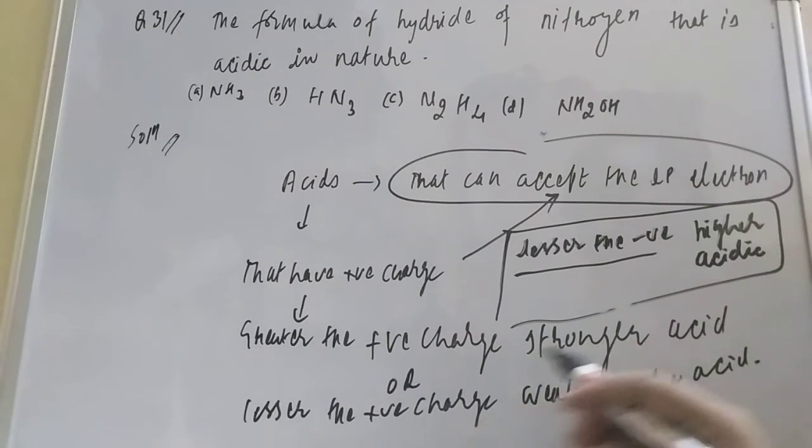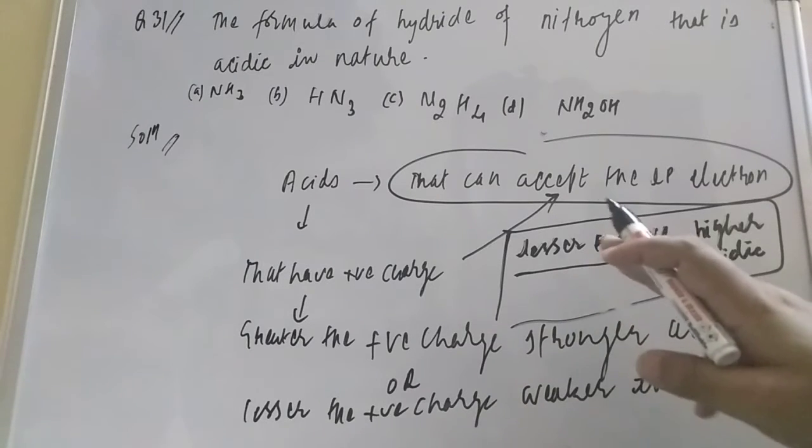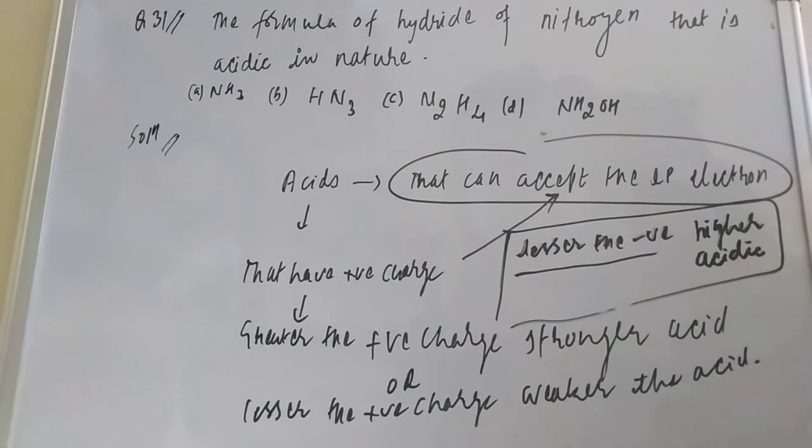Greater the positive charge, stronger the acid. Lesser the positive charge, weaker the acid. Lesser the negative value, higher the acidic.